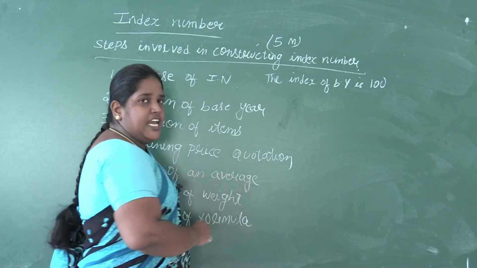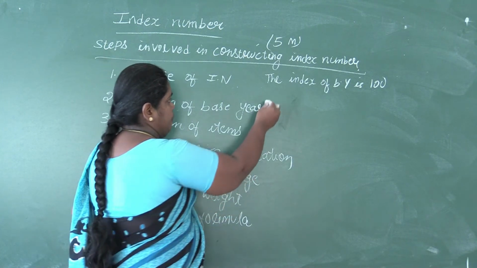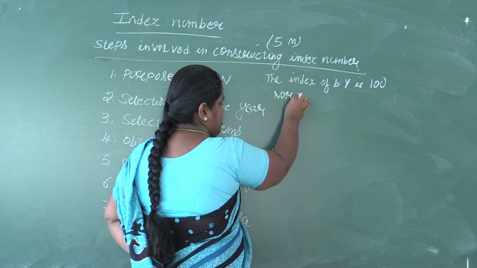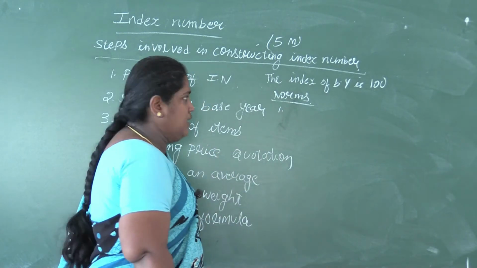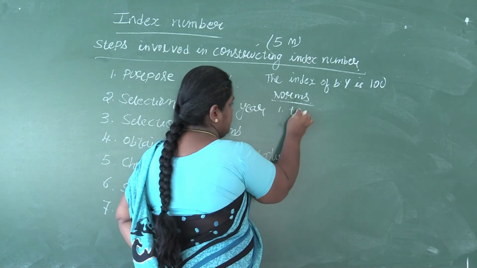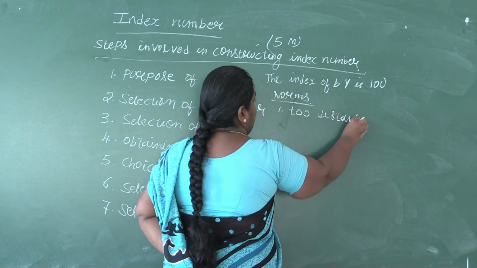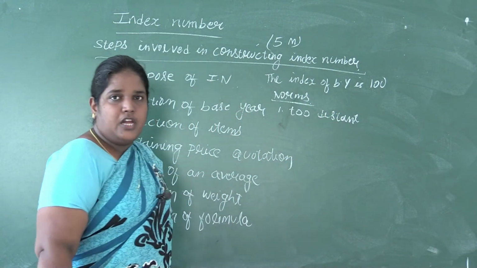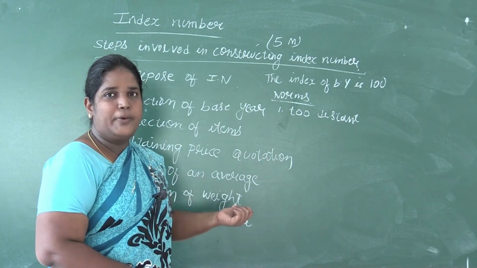Next, while selecting the base year, you have to follow certain norms, certain conditions. So what are those conditions? It should not be too distant in the past. That is, the base year you have selected should be very near to the current year.